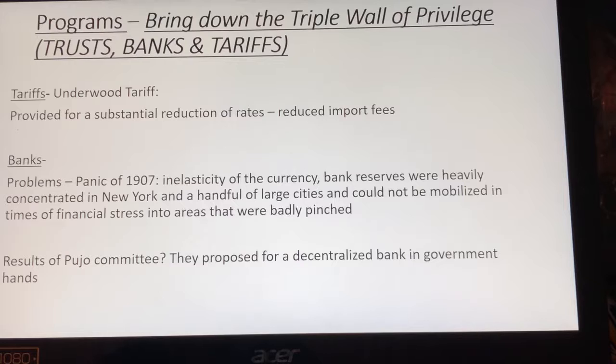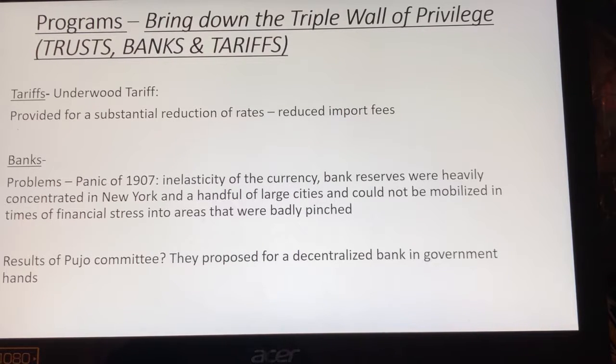It's going down. The other thing he's going to look at is banks. And one of the things that he realizes is that every 20 years we're having a panic. So let's appoint a committee to look at what's going on. And what the Pujo Committee realized is that there's an inelasticity of money. So when a panic happens, all of the money is concentrated in big cities. So it doesn't get to small rural areas.